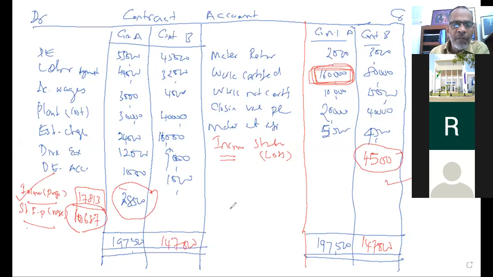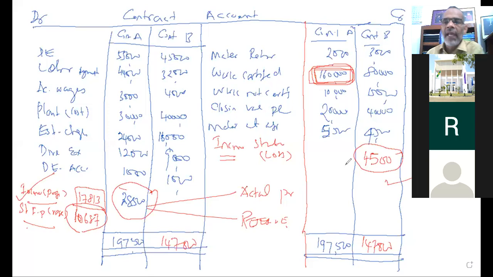Therefore, our total profit will be divided into actual profit as well as reserve. If there is a loss, there is no apparent loss and no actual loss; the entire loss would be transferred to that particular year's income statement. That is the difference between profit and loss: a profit can be divided into two, apparent and actual, but a loss cannot be divided.